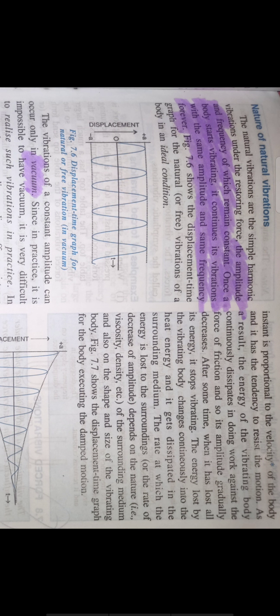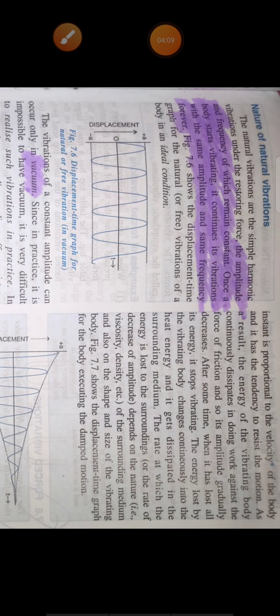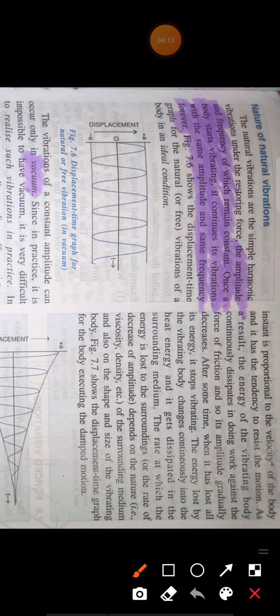The distance between two consecutive waves is the same, so the frequency is also the same. Now remember one thing: natural vibration does not mean that no force is acting on it. Obviously some force is acting on it. When a body is vibrating with its natural frequency, some force is still acting on it.